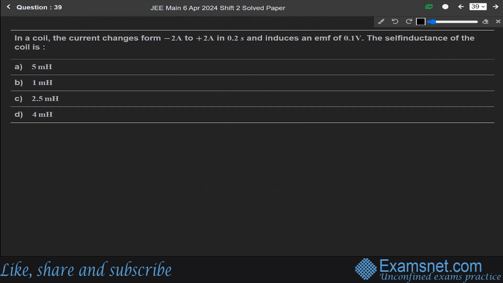Now next question 39. In a coil, the current changes from minus 2 ampere to plus 2 ampere in 0.2 second and induces an EMF of 0.1 volt. The self-inductance of the coil is? So this question is from the chapter of electromagnetic induction.